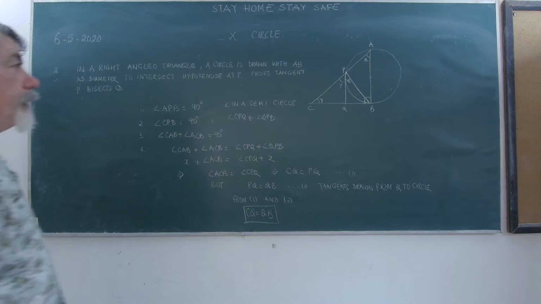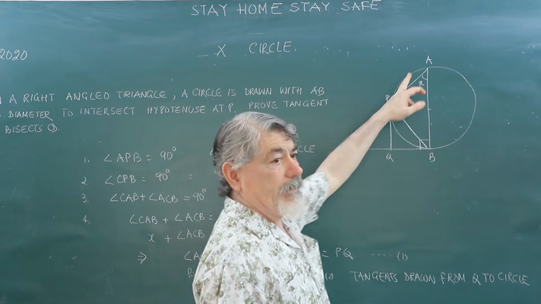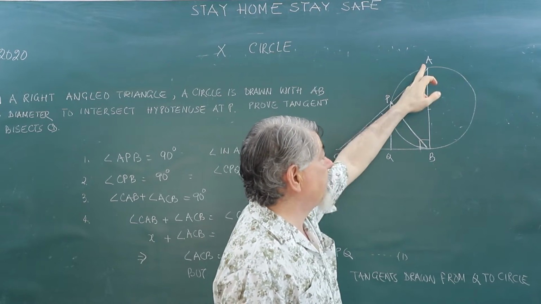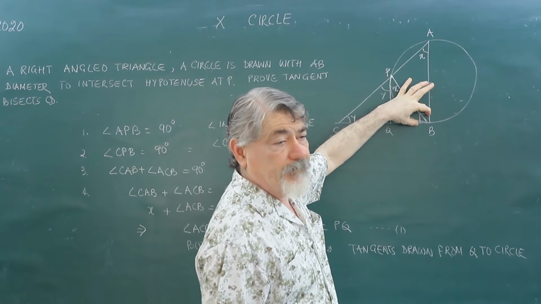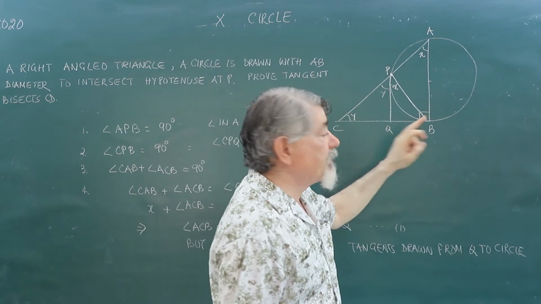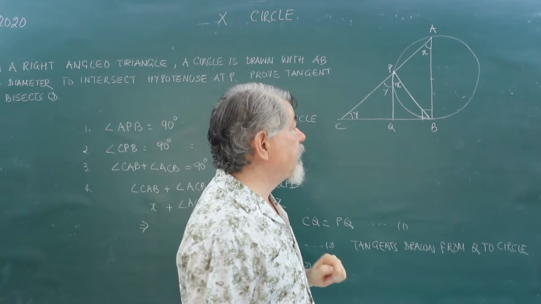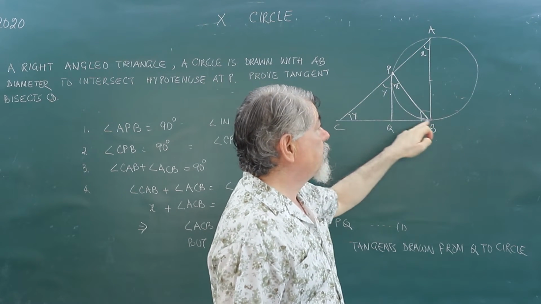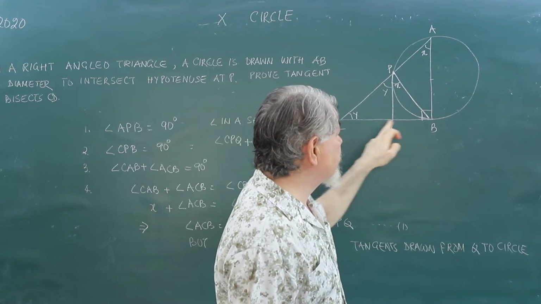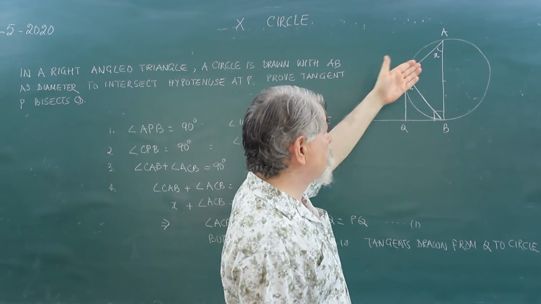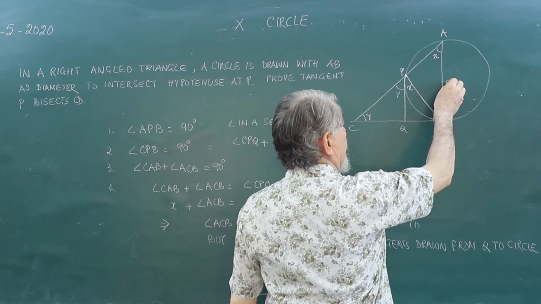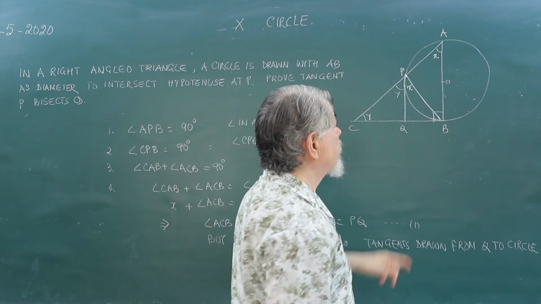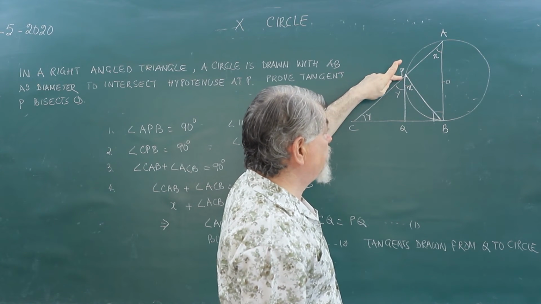Okay. We have a right angle triangle ABC, right angle at B. With AB as diameter, a circle is drawn, so that obviously CB will be tangent to this circle with center O. And this circle cuts the hypotenuse AC at point P.